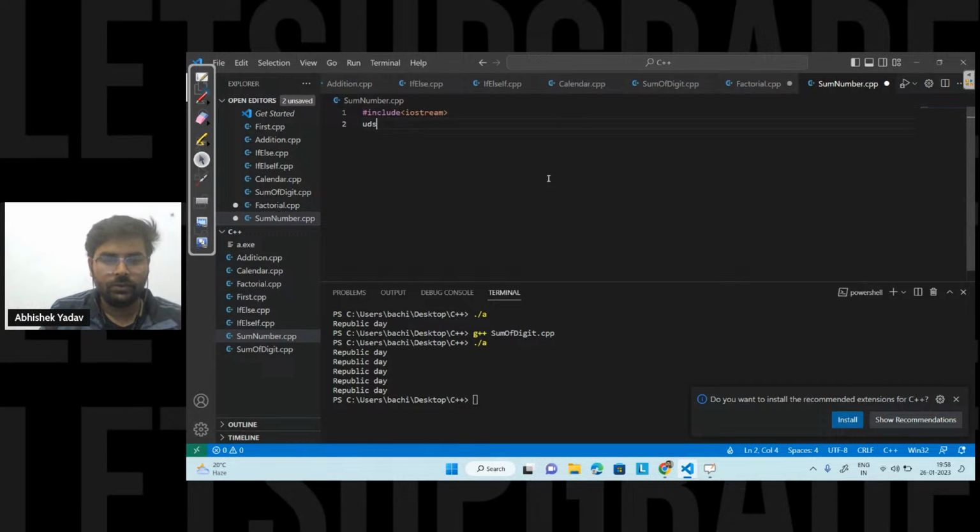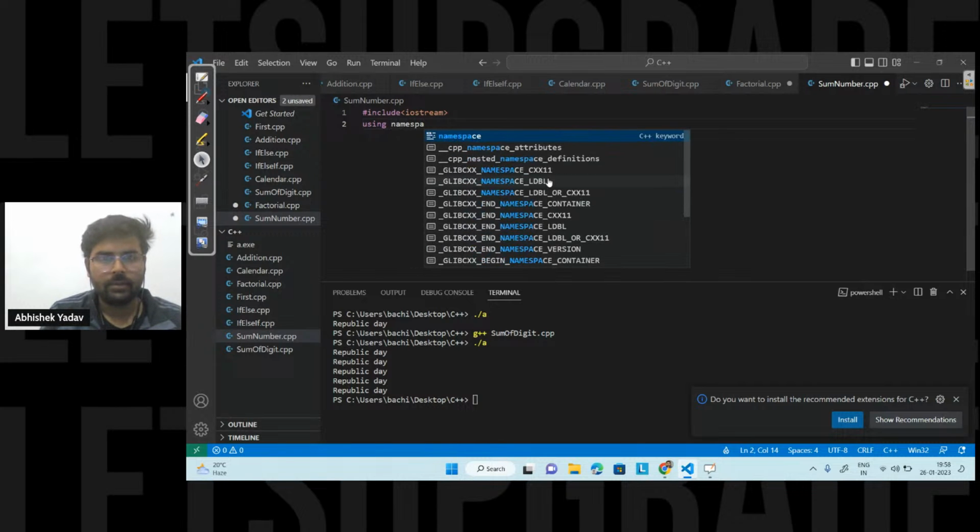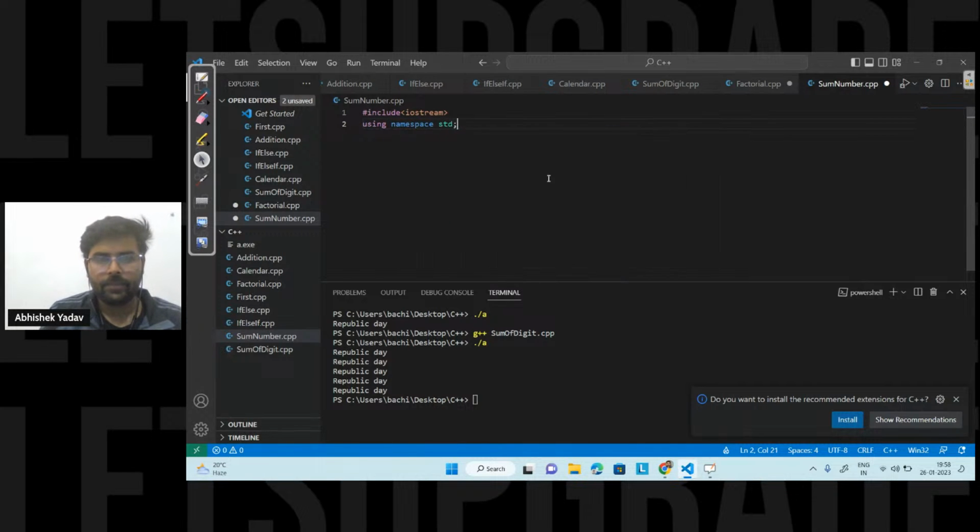After that, using namespace std. After that, we have the main function, and here you are saying, hey, I have the value num and I'm initializing it with 5. And what I want is the sum from 1 to 5.